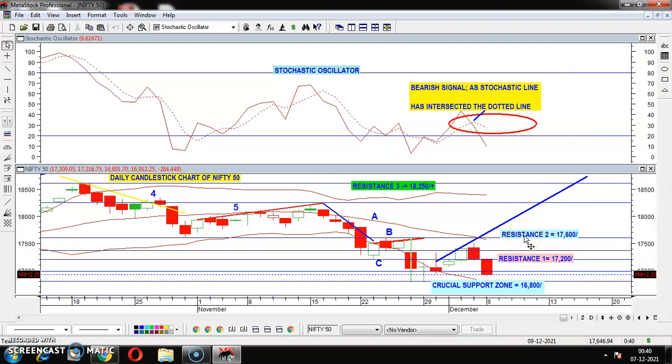Now, what is the global reason? There are two or three factors in the global news. First of all, in the USA, the inflation rate is very, very high. Within a span of 30 years, for the first time the US has crossed inflation of 6%, I mean around 6.1%, right?